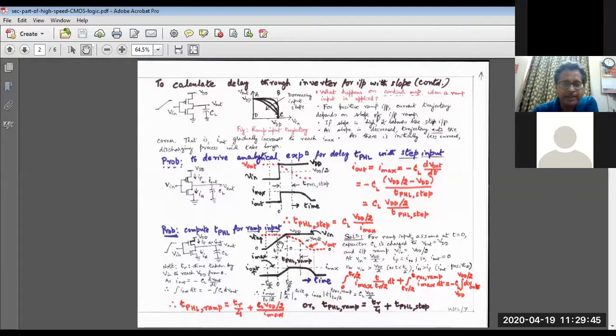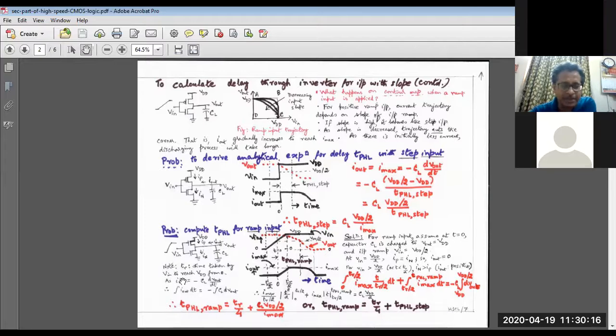So from this point onwards, from t equal to 0 onwards, that means from the halfway point of the input voltage, it has reached say half of the total power supply, and it continues its journey towards VDD. During this time, the current will also follow the voltage waveform, and it reaches the maximum when the input voltage reaches the maximum, and then at least till the tPHL step interval, the current remains constant.